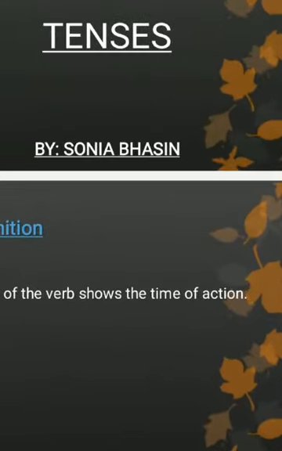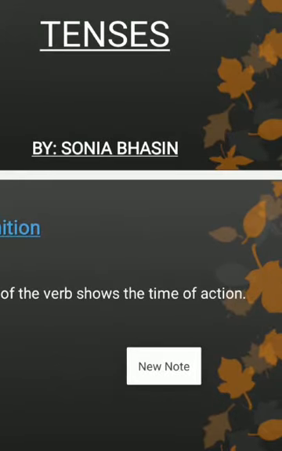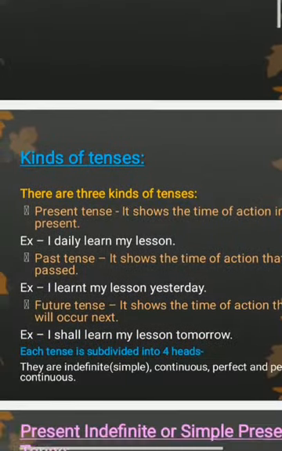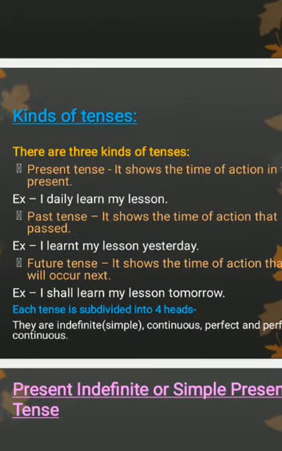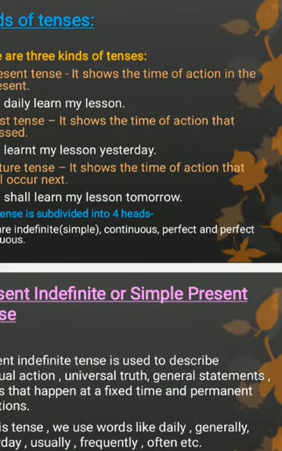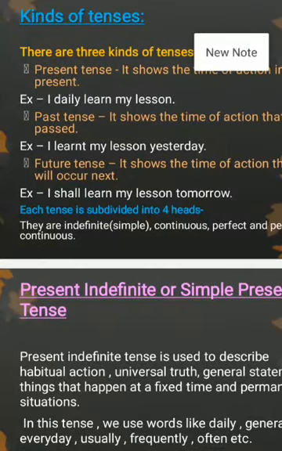Tense of the verb shows the time of action. Thus, tense is time. Now, the next topic is kinds of tenses. There are three kinds of tenses. First is present tense. It shows the time of action in the present. For example, I daily learn my lesson.